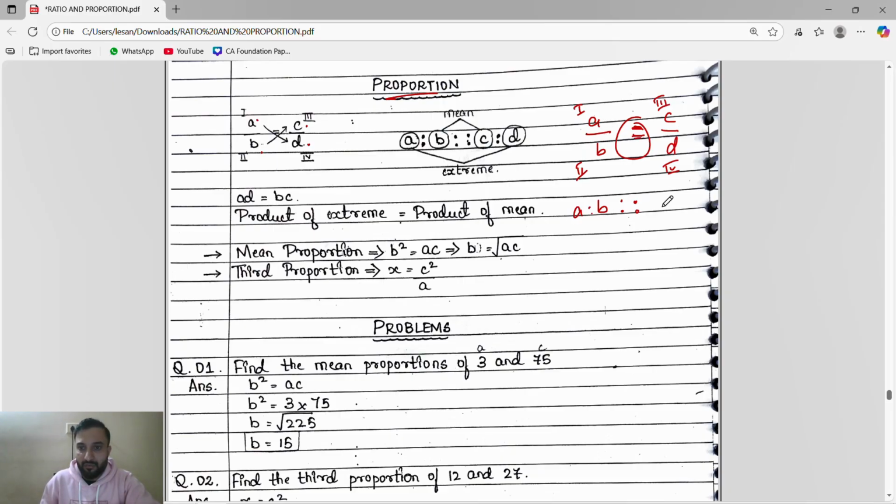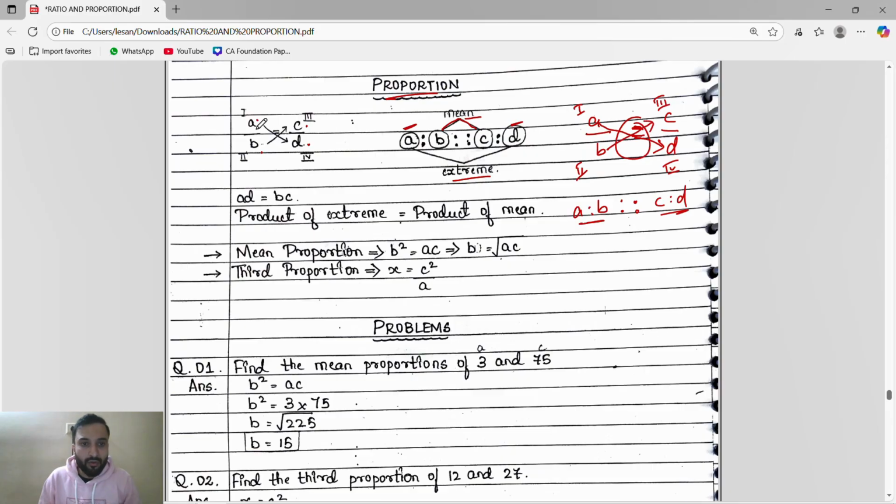A is to B is in proportion with C is to D. See, A and D are at the end. End means it is called extreme. So A and D are called extreme. B and C are in the middle. Middle means it is called mean. B and C are the mean.